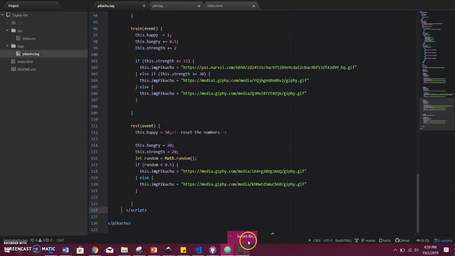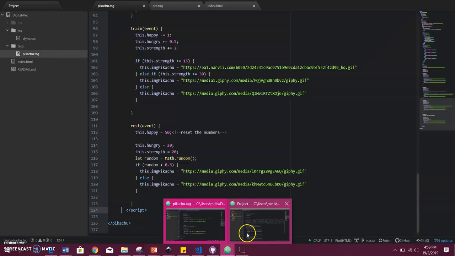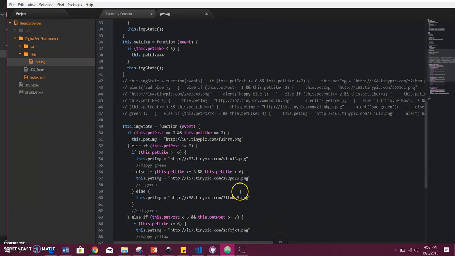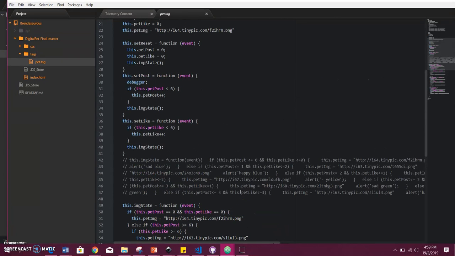So now Maria's going to talk about the first version of the code. Maria, go ahead. So for this version, we started, as Jessica mentioned, with determining the combinations we wanted for our pet. After that, we were able to create the if-else statements, and based on Hanyang's code, we were able to learn how to change and add the pictures for the pet.